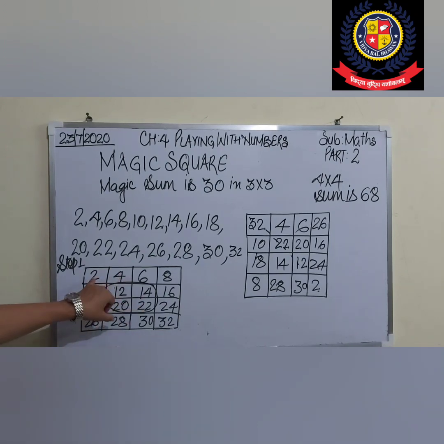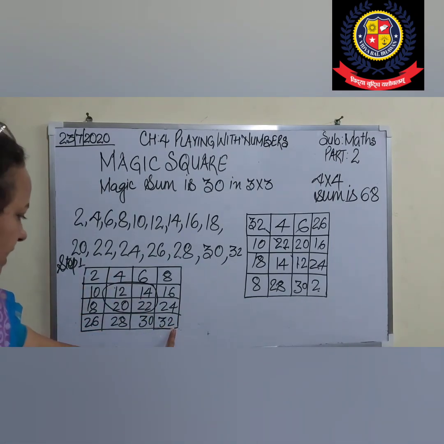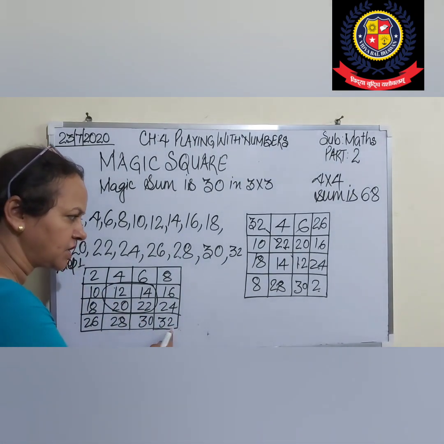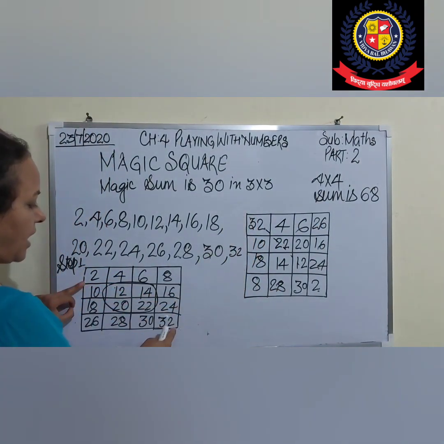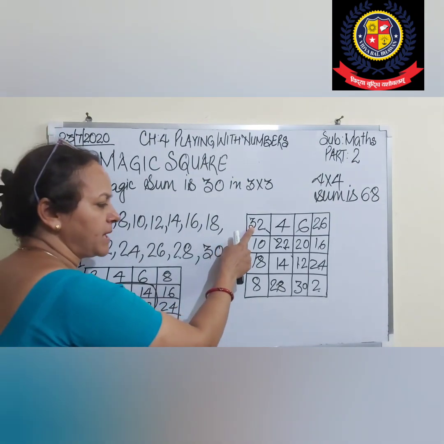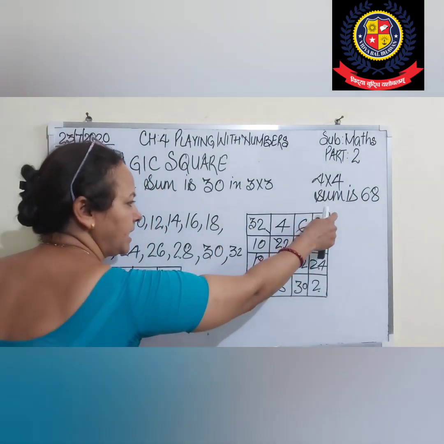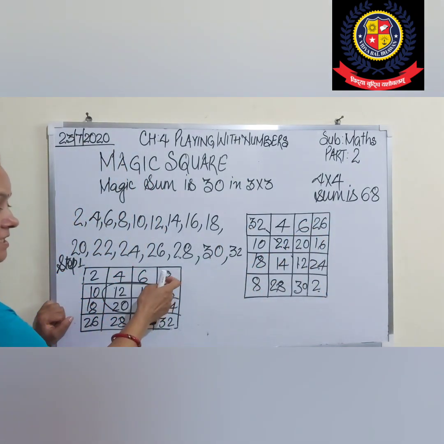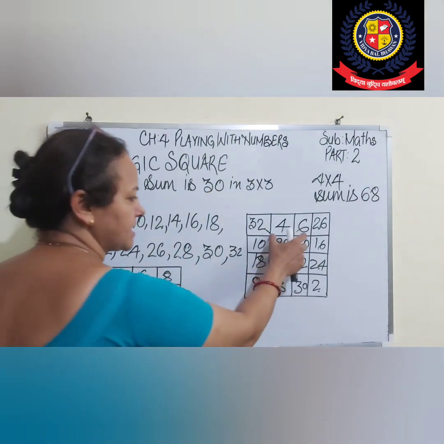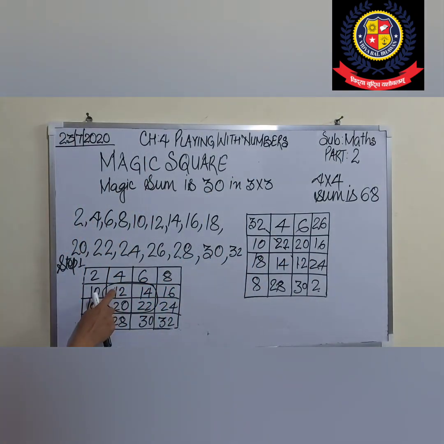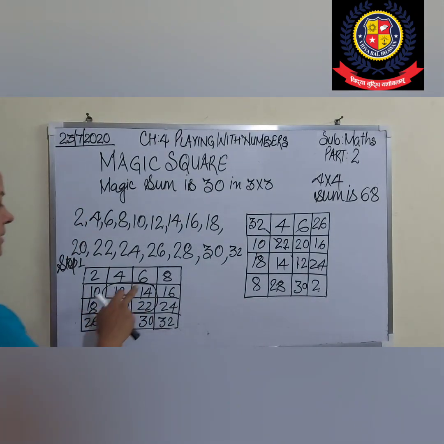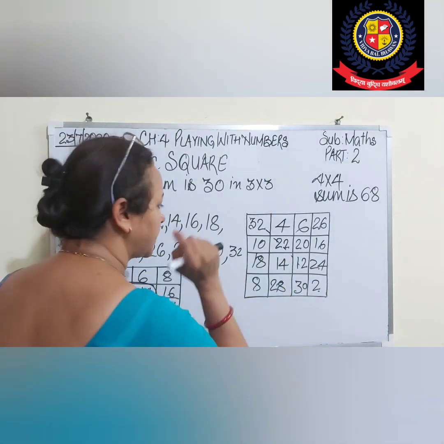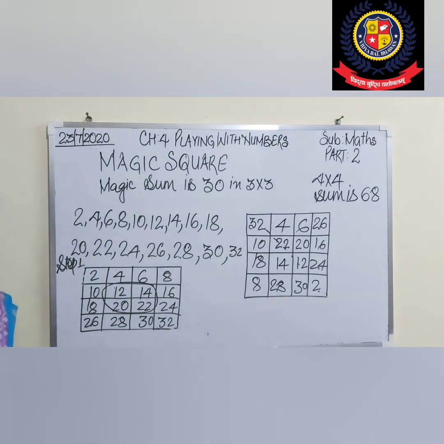Then the first here and this one last, opposite corners interchanged. This 2 was here and this is 32. So 32 I have placed here and 2 here. Similarly 26 here and 8 here. Now at the center box also, in place of 12, I have written 22 and in place of 22 I have written 12. In place of 14 I have written 20 and in place of 20 I have written 14. And the rest of the numbers remain the same.